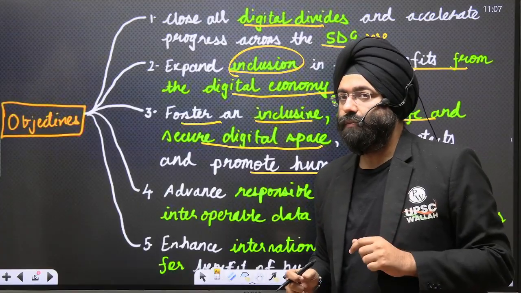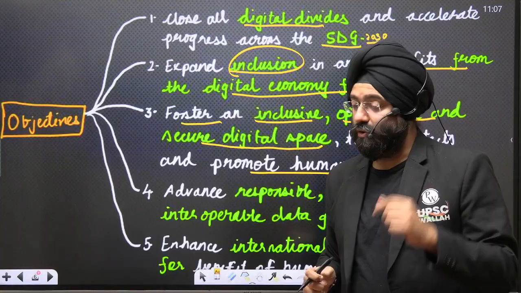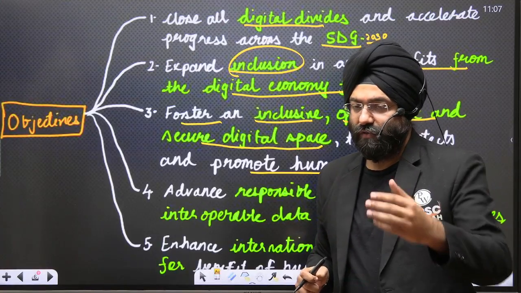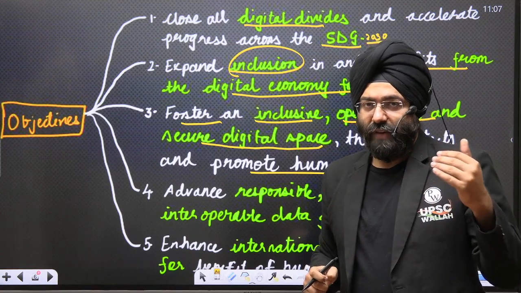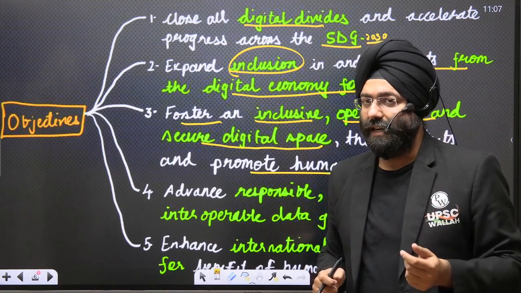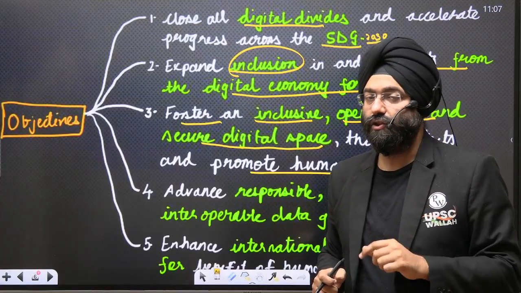So what is important again? Security, privacy, and all these dimensions become very important because we realize that cyber security is a must. Because lately, we have seen that various government sites in India and across the world have been hacked by various infringing groups or non-state actors. So that creates a lot of issues.